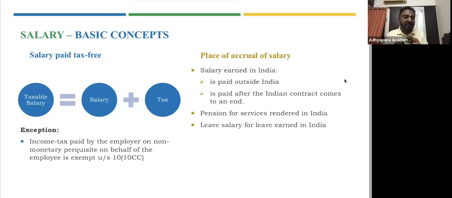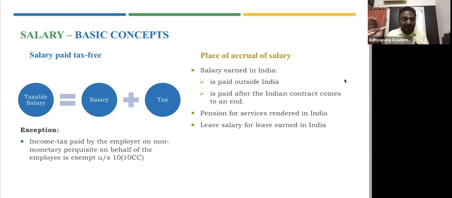And pension services. Pension is also always considered to be for services rendered in India. Whatever pension you're earning out of Indian services, wherever you receive it, it doesn't matter. Same way, leave salary. Wherever you receive it, it doesn't matter. If you have earned that leave salary for the employment that you have carried out in India, it is taxable in India.